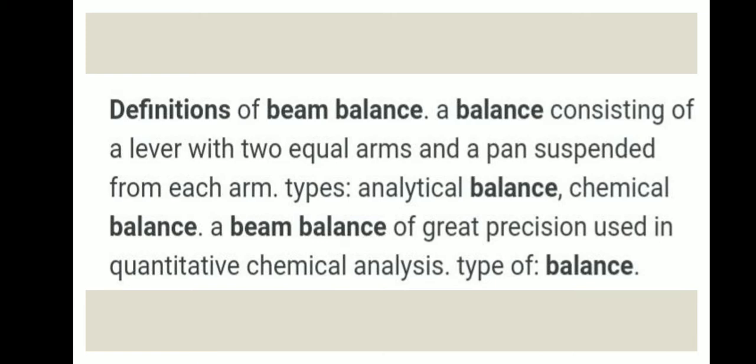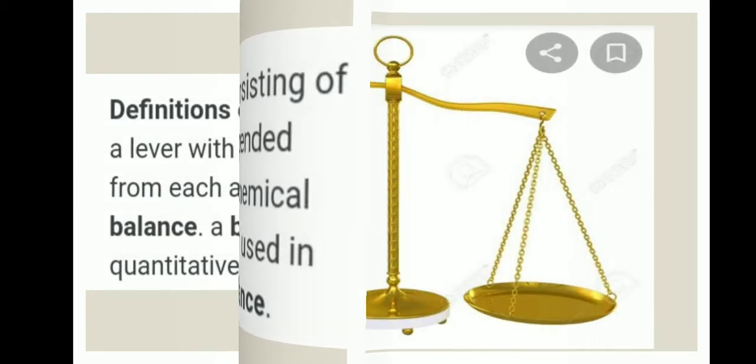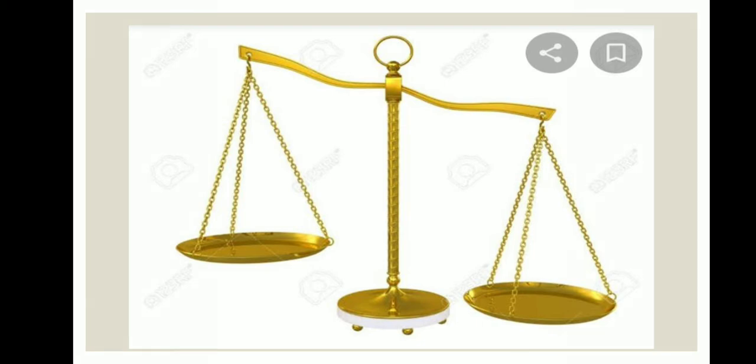First heading, beam balance. A balance consisting of a lever with two equal arms and a pan suspended from each arm. Two types: analytical balance and chemical balance. A beam balance of great precision used in quantitative chemical analysis. This is the beam balance.